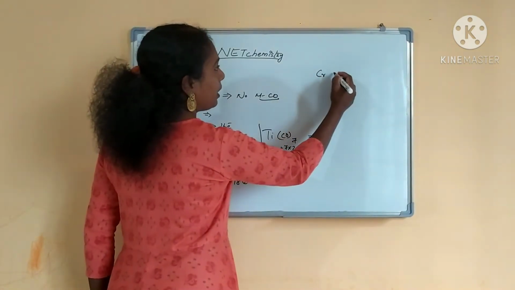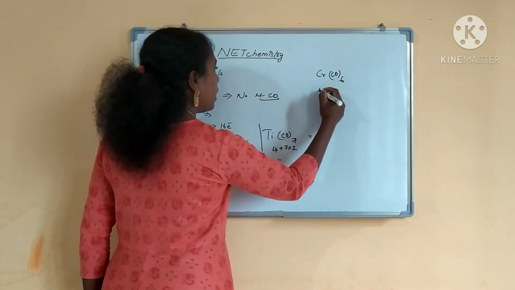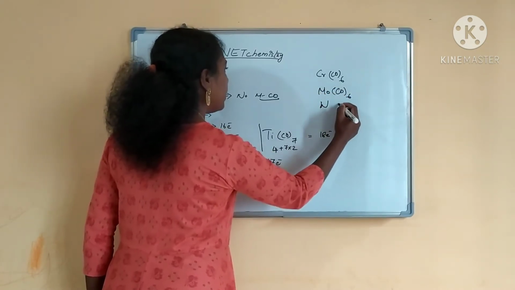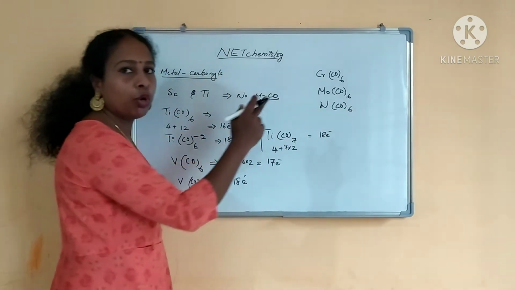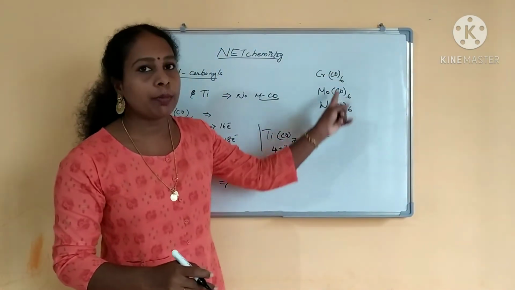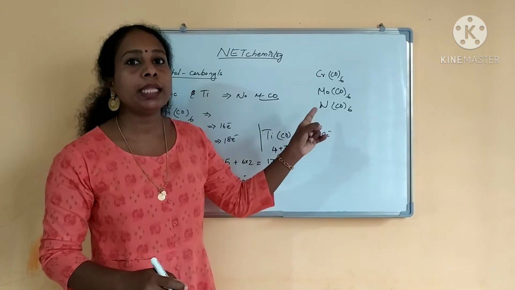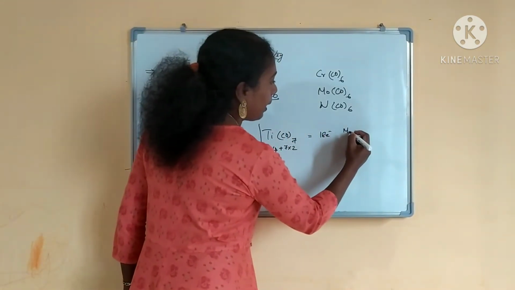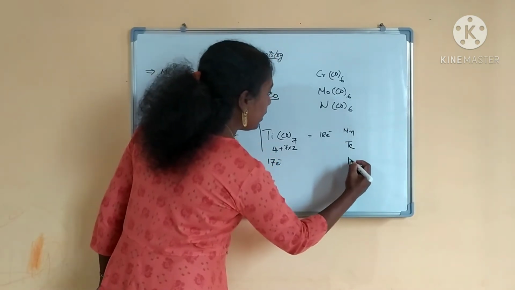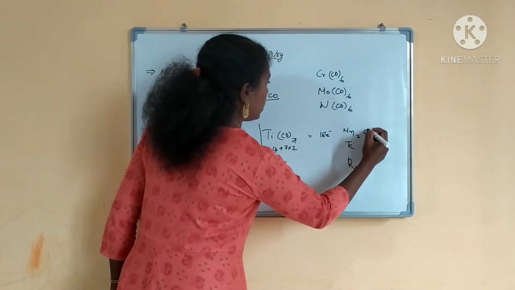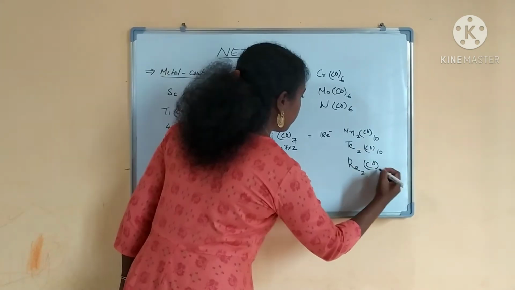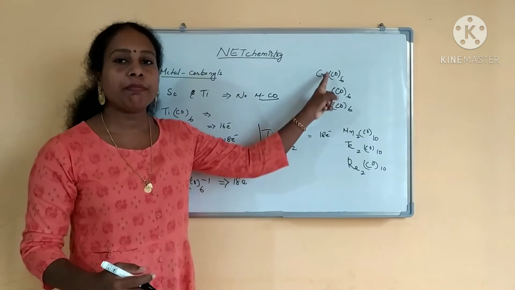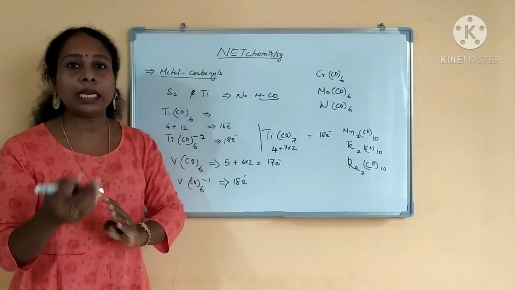Yesterday we have seen Cr(CO)6, with chromium, molybdenum and tungsten, right? This we can prepare and this will obey the 18 electron rule. And the next set is manganese, technetium and rhenium. So Mn2(CO)10 we can prepare. This also we can prepare. From chromium onwards we can prepare metal carbonyls.